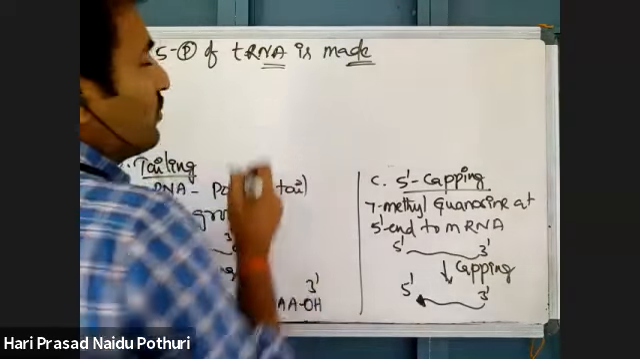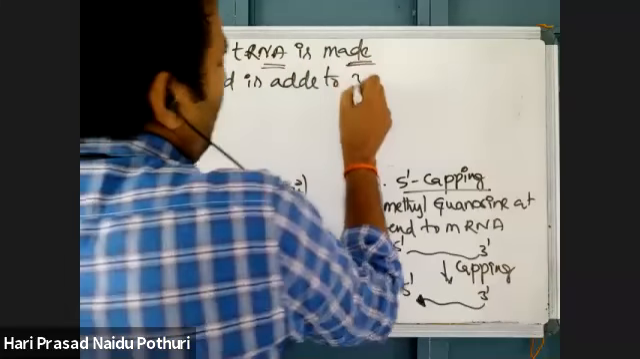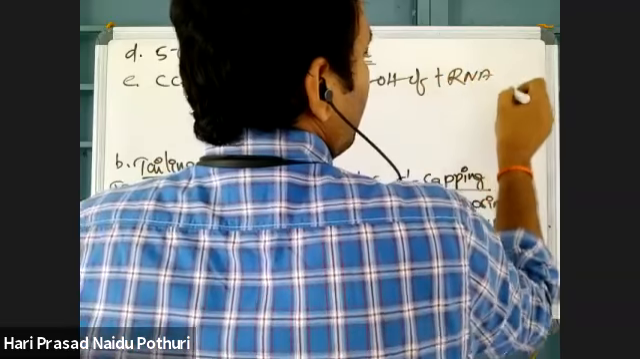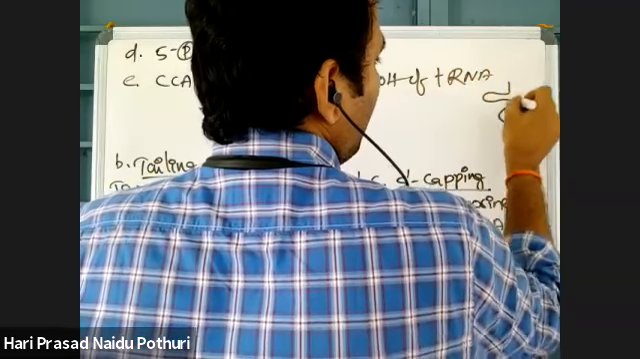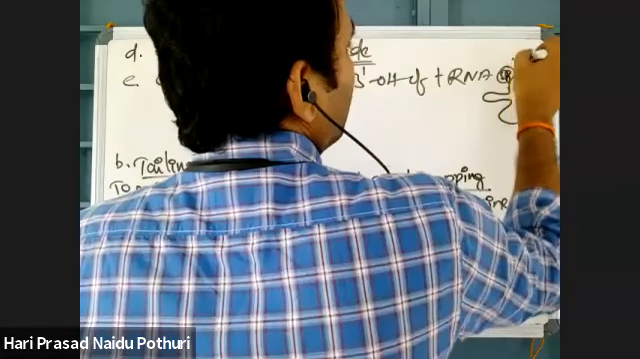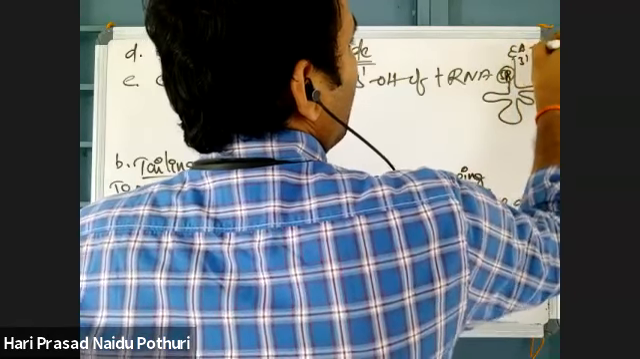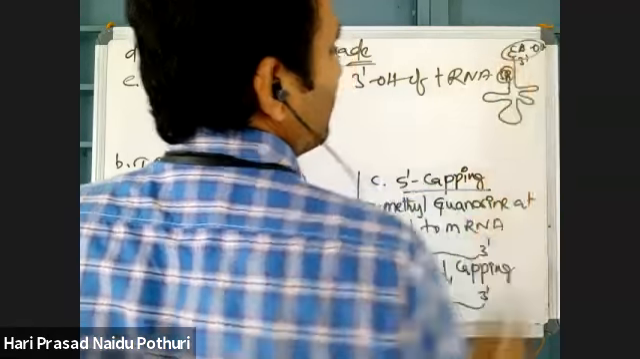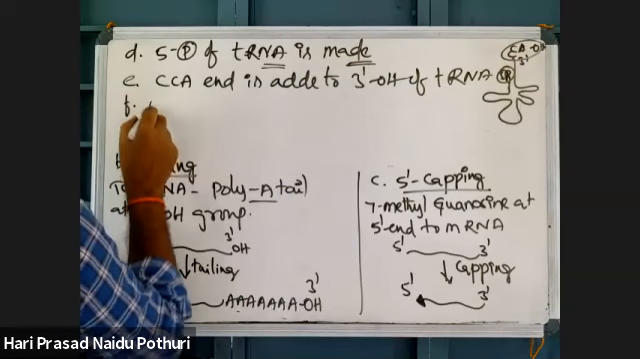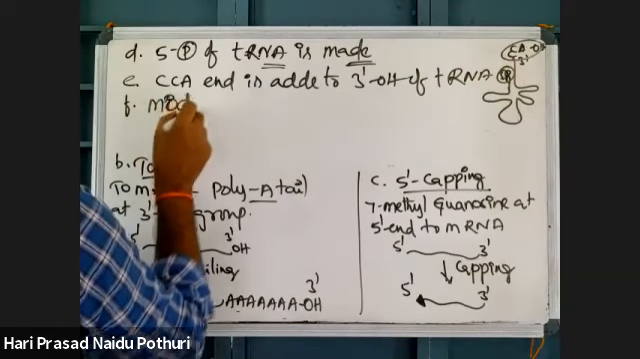That is enough. And the CCA end is added to the 3' OH of tRNA. tRNA has different arms. In the different arms, here the 5' phosphate is there, here at 3' it has a CCA-OH group. At the 3' end, the CCA group is created, which is a post-transcriptional modification.